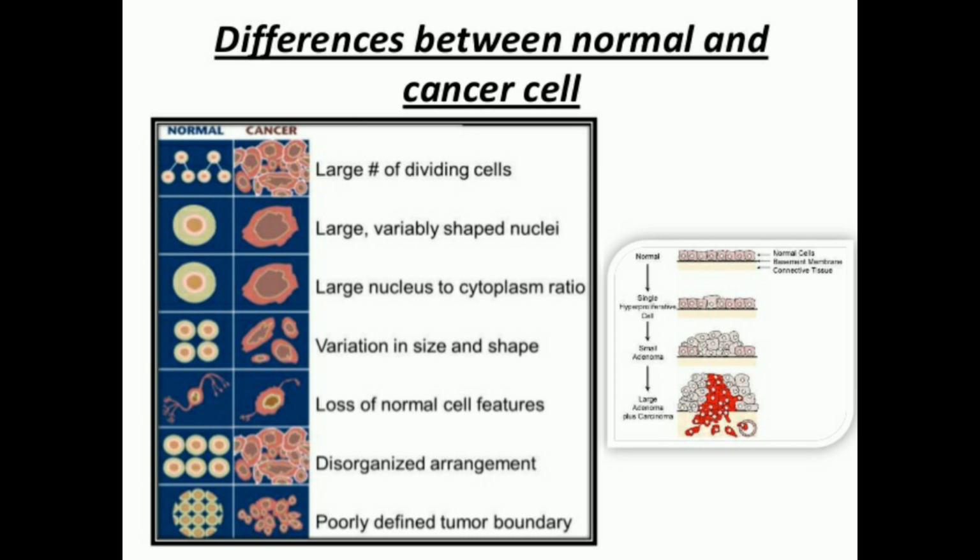Now say there is a normal cell, there is a connective tissue, and in between there is a basement membrane. Whenever there is a hyperplasia, or whenever the tumor starts growing, there is one cell which will be dysplastic. Dysplastic means an abnormal cell will be there in a normal position. Then it will become more and more in number, and finally the basement membrane will rupture, and this cancer cell will come out. That is called metastasis, and that is the stage when it becomes a cancerous tumor.